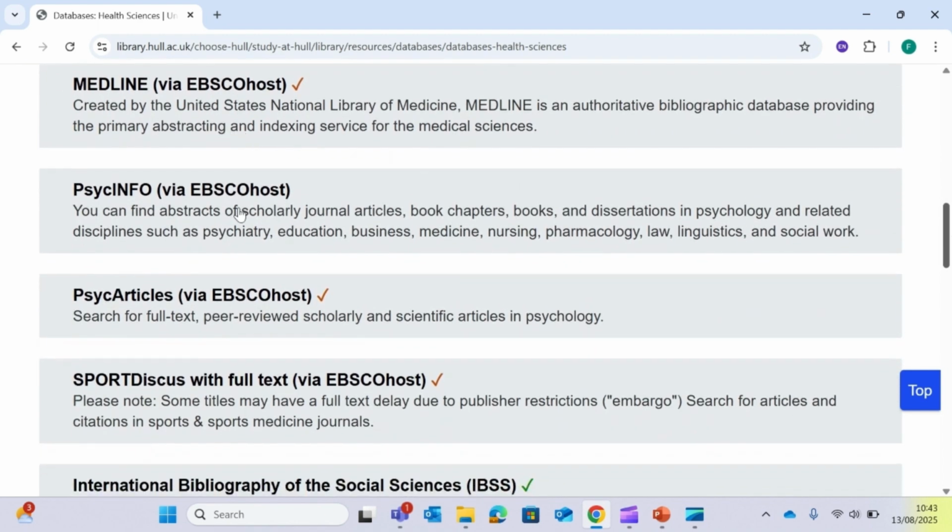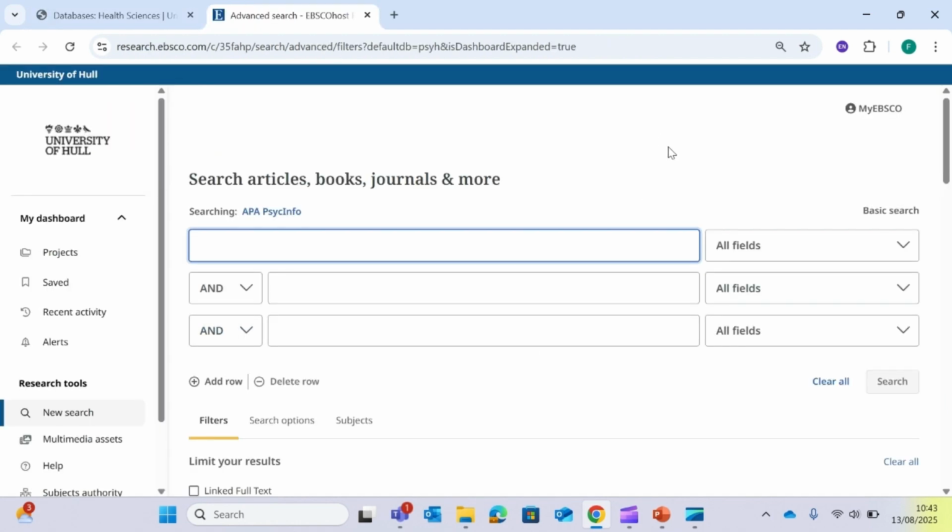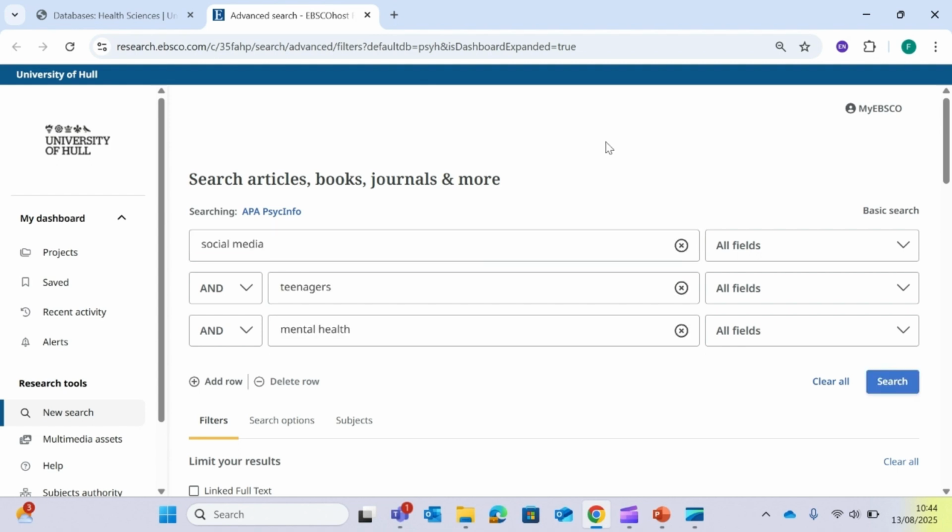I'm going to start with PsycInfo. This particular database is provided from a company called EBSCO. This is a common platform and we have a lot of other databases from the same company. To enter our search, you can see we have an advanced search screen, and again we can type in our search terms as we did in the earlier video. We can separate out our search terms and we have the Boolean operator AND to connect our search terms.